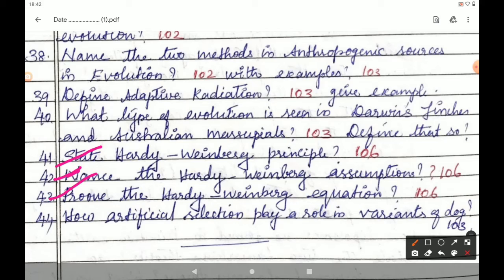The next, question number 43. Prove the Hardy-Weinberg equilibrium equation. Page number 106.